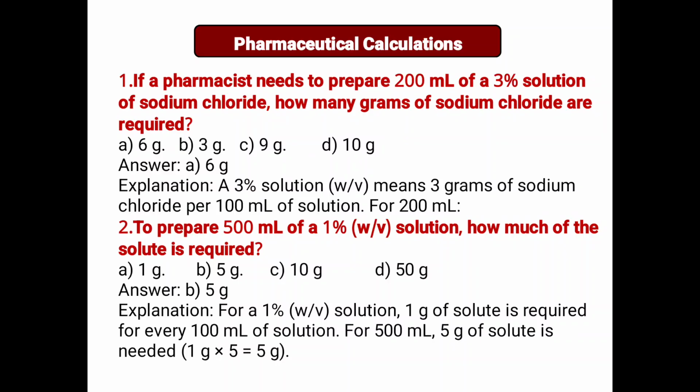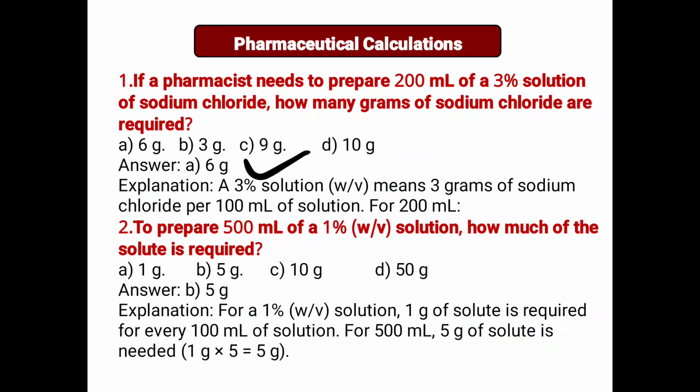Questions ask: if a pharmacist needs to prepare 200 ml of 3% solution of sodium chloride, how many grams of sodium chloride are required? 3% means 3 grams in 100 ml, so 200 ml needs 6 grams. The correct answer is 6 grams.